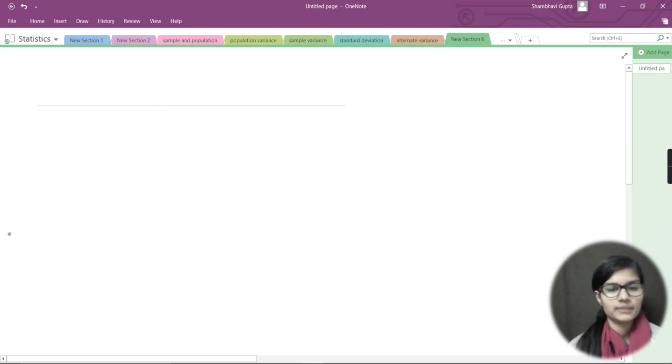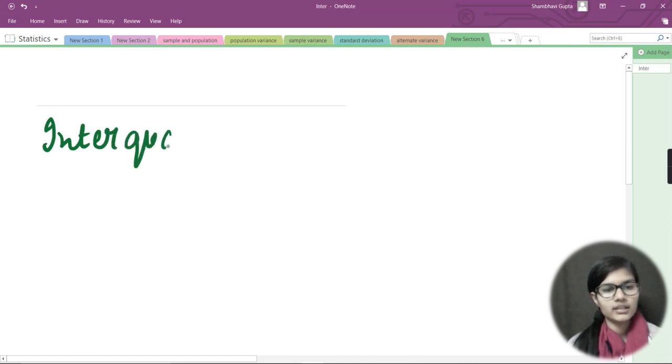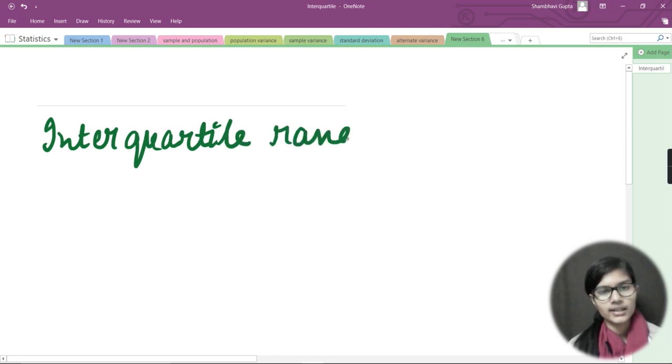Now here comes one more term, known as the interquartile range. What is this interquartile range?